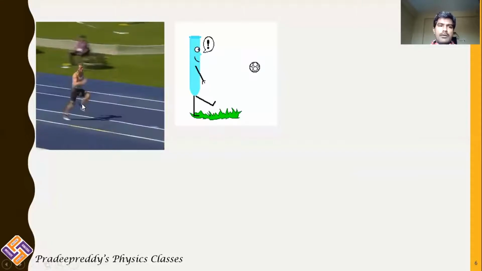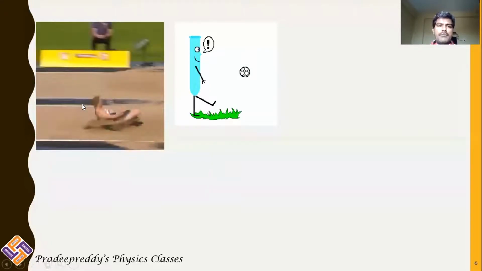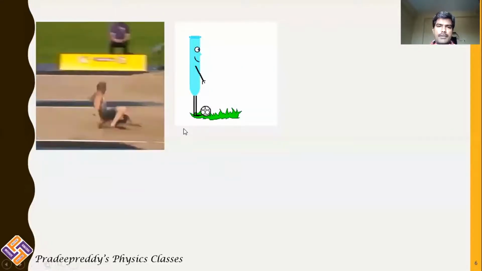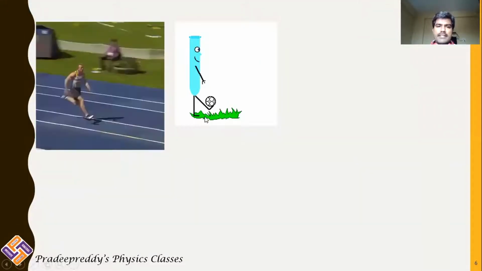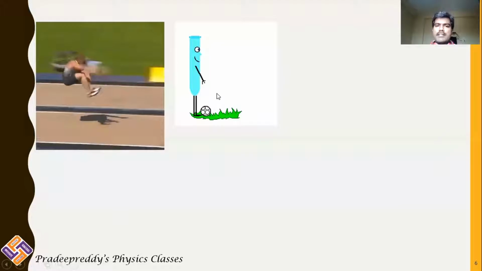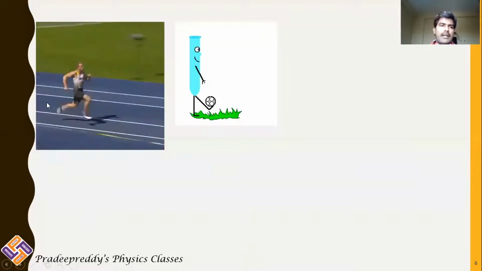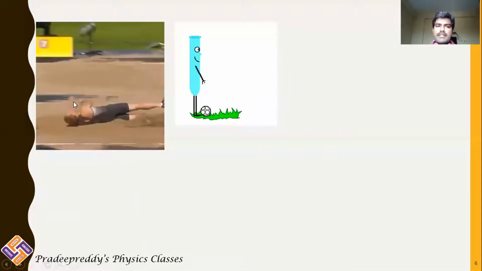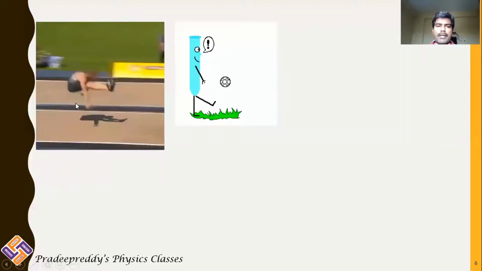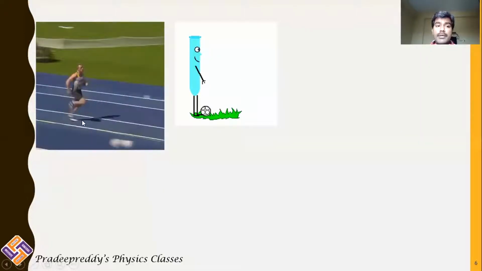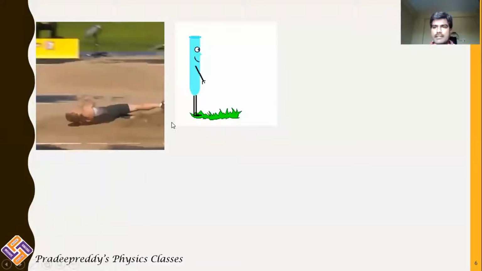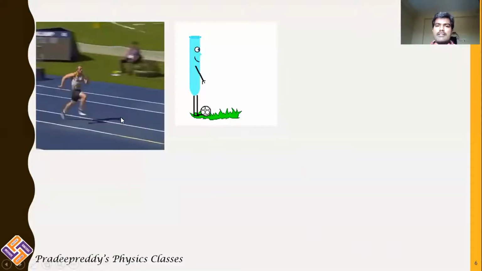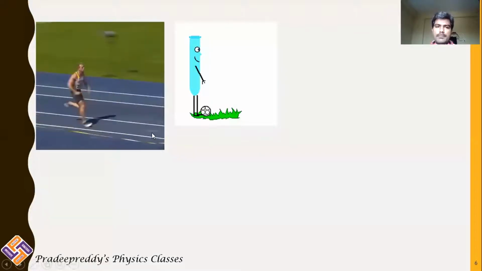A person goes for a long jump. Initially he comes from a certain distance and starts to jump. In the second figure, the body is possessing inertia of rest, and you are disturbing it so that it is converted to inertia of motion. In the first figure, the body is possessing inertia of motion. Because of inertia of motion, he continues his jump to a longer length and then comes to rest. So inertia of motion has now become inertia of rest when the person goes for the long jump.